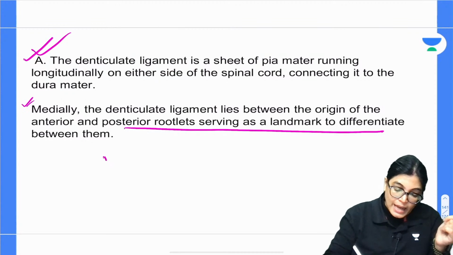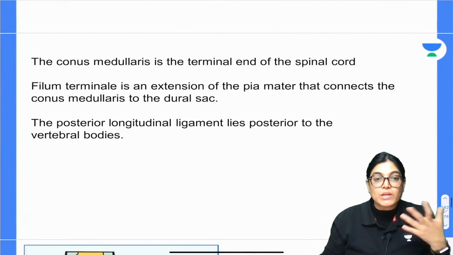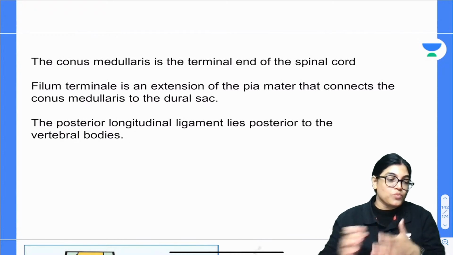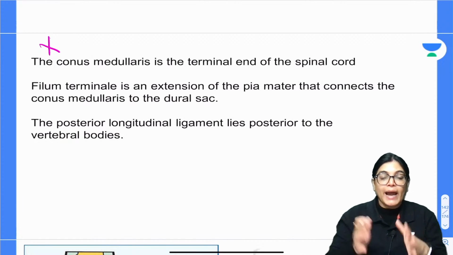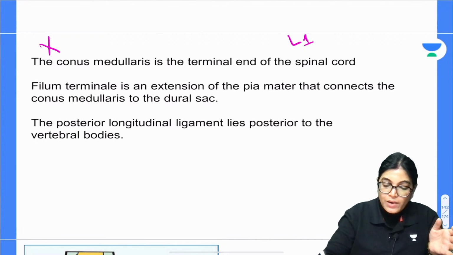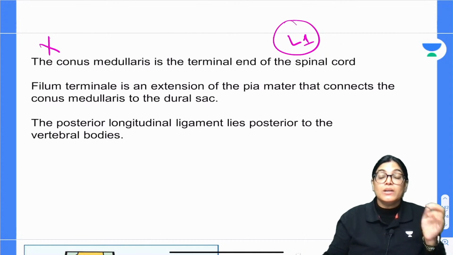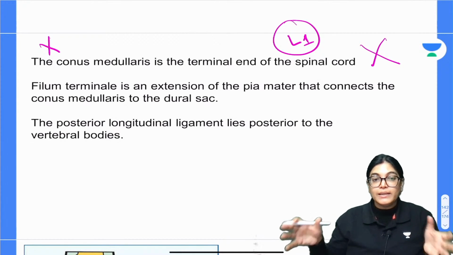So this is the reason, and this was asked in the MCQ. This is the right answer. Now, if I talk about the other options, conus medullaris. What do you mean by the word conus medullaris? The ending of spinal cord, the terminal end of the spinal cord, which is at the level of the lower border of L1. It is not the correct answer. It is not used as a landmark for nerve rootlets.